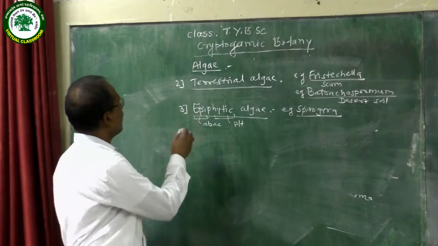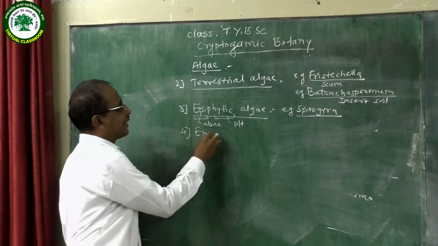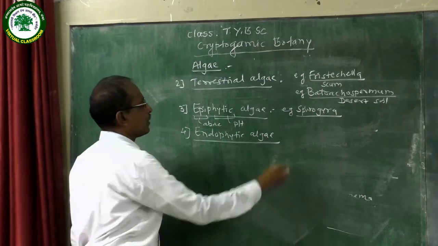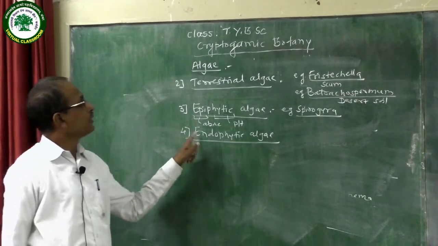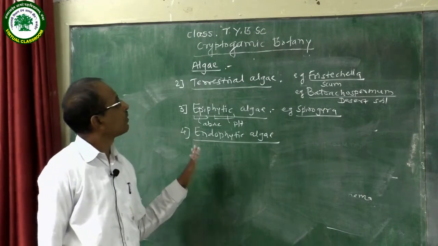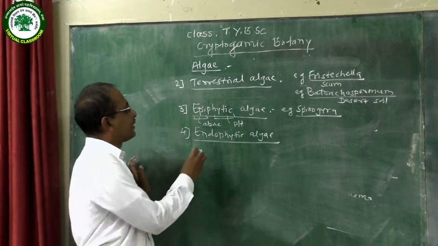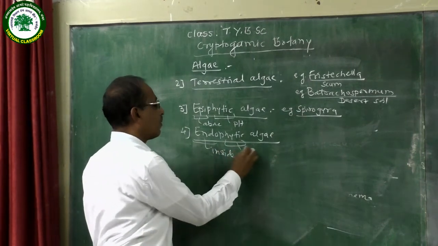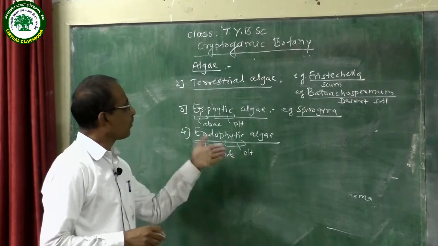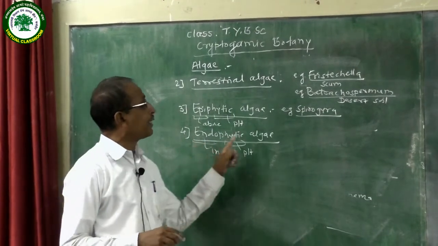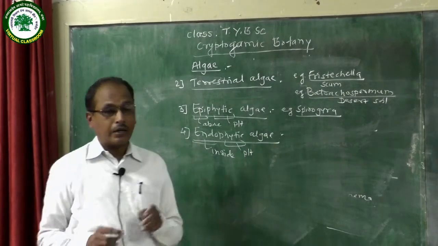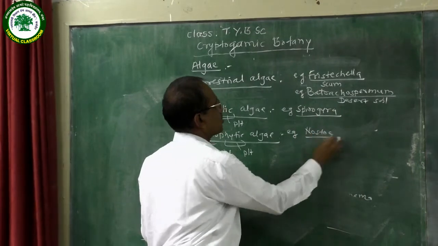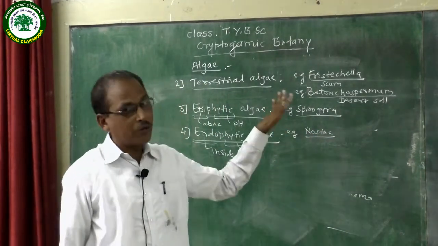Then next, endophytic algae. Endophytic algae means algae found inside the other plants or other algae. Endo means inside the body of other plants or other algae. Example of the endophytic algae is Nostoc. You know that Nostoc is found in Anthoceros.